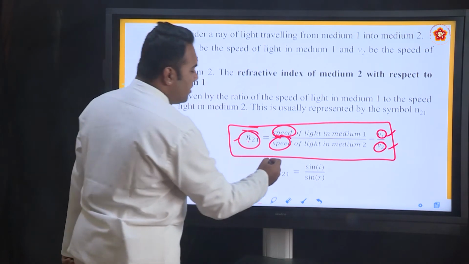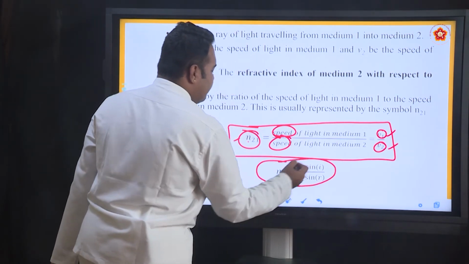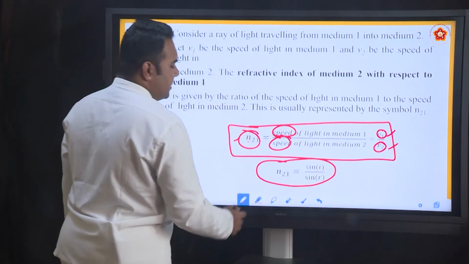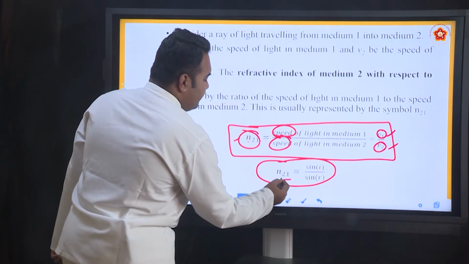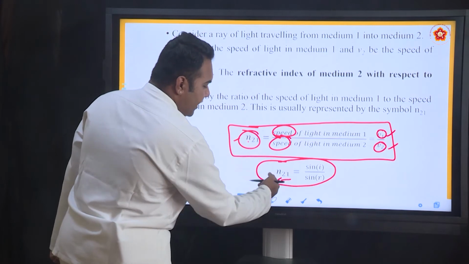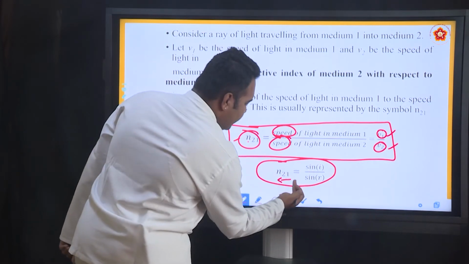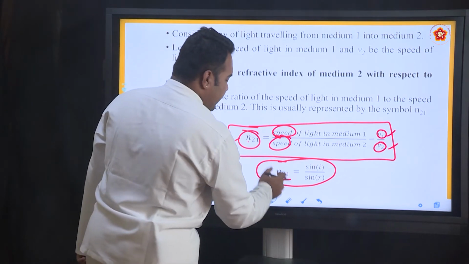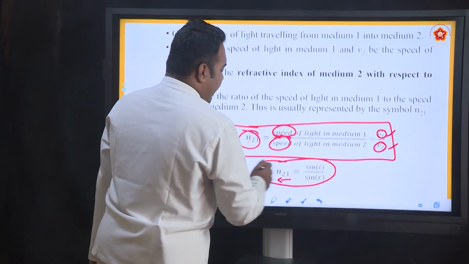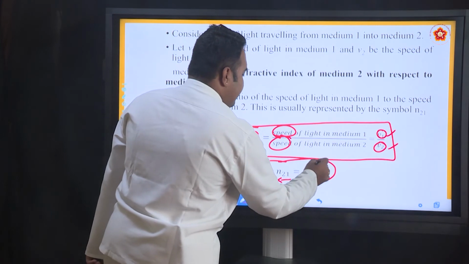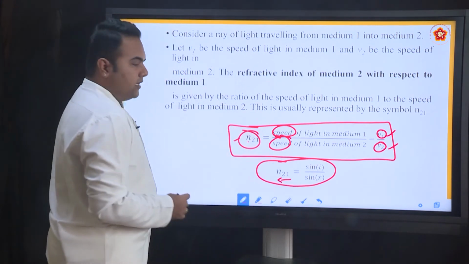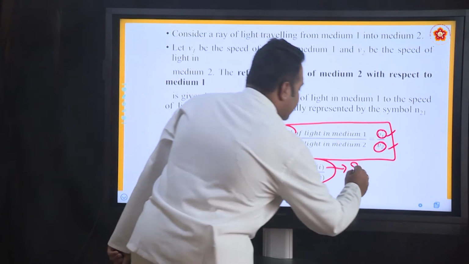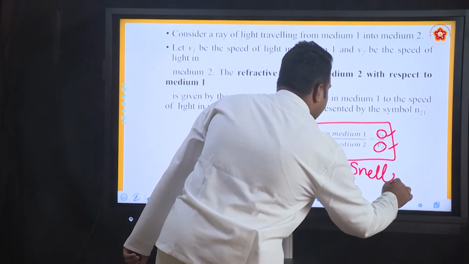There is another formula for the refractive index. n21, the notation remains the same. Light ray is travelling from first medium to second medium, n21, right? So from the first medium, the light ray is travelling to the second medium and refraction is taking place in the second medium, and we define it as sin i by sin r. This is what we saw in the earlier part as Snell's law.